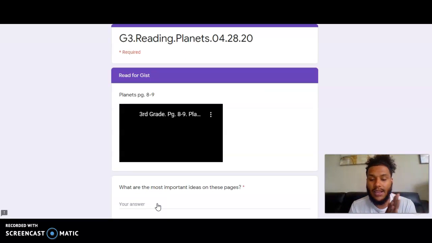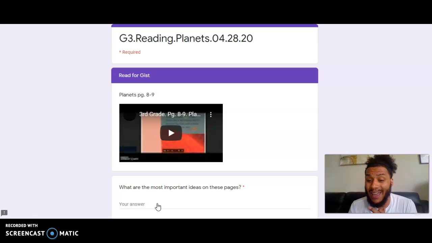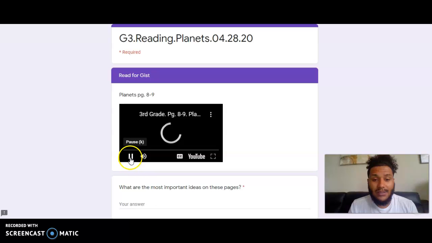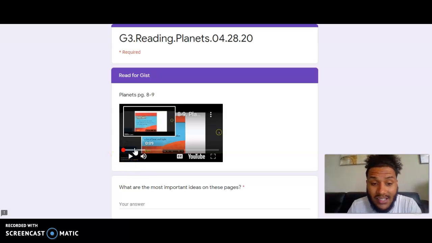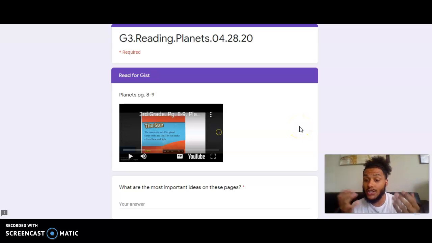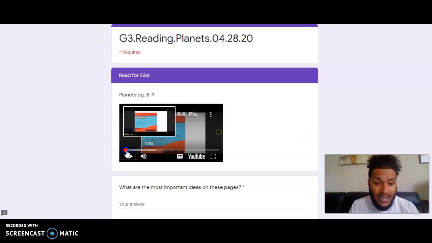Let's go to the next page. This is reading pages 8 through 9 in the book. And these pages, let me load my video, are talking about the sun and how the sun is our star. So the sun is the most important star in the galaxy. Our planet orbits the sun. The sun makes a lot of heat and light. Even 1,000,000 Earths can fit in the sun, it was saying in here.